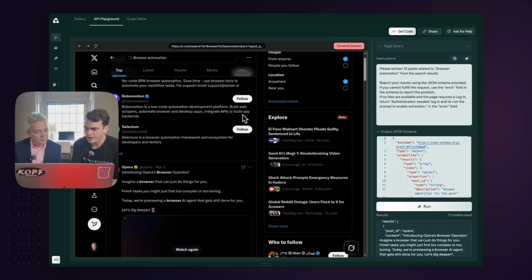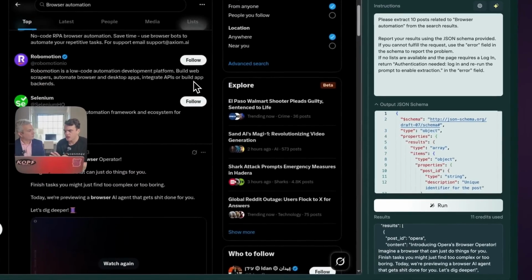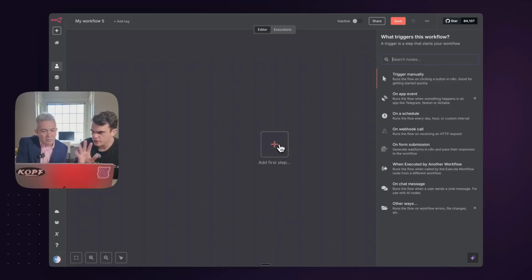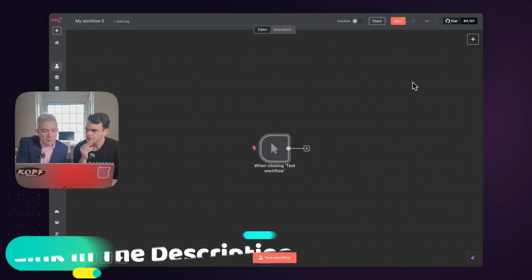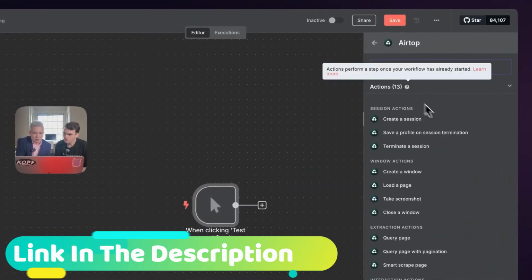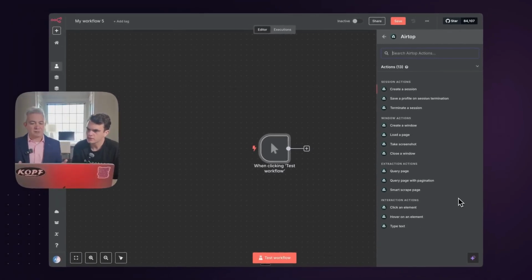Amir, I'm in the playground. I ran this, I tested it, I like it. How do I use this in n8n now so I can do this automatically? Yeah, this is great. So let's go to the n8n side. We just created a blank new workflow in n8n, right? Yeah. Okay. And now we can click on AirTop or search for AirTop and use the building blocks that we provide in order to build the automation of the agent. So what are those building blocks?